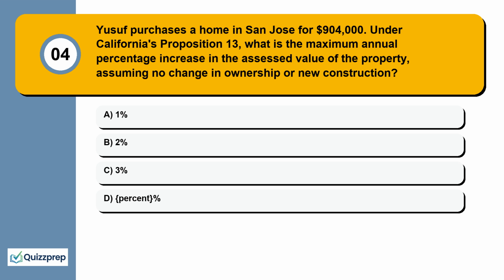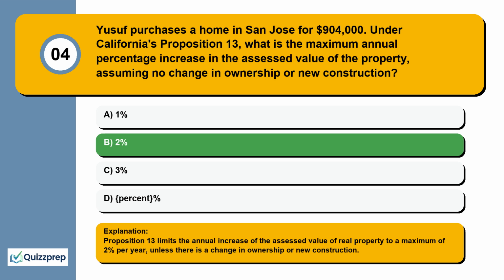Question 4. Yusuf purchases a home in San Jose for $904,000. Under California's Proposition 13, what is the maximum annual percentage increase in the assessed value of the property, assuming no change in ownership or new construction? 1%, 2%, 3%, 5%. Proposition 13 limits the annual increase of the assessed value of real property to a maximum of 2% per year, unless there is a change in ownership or new construction.